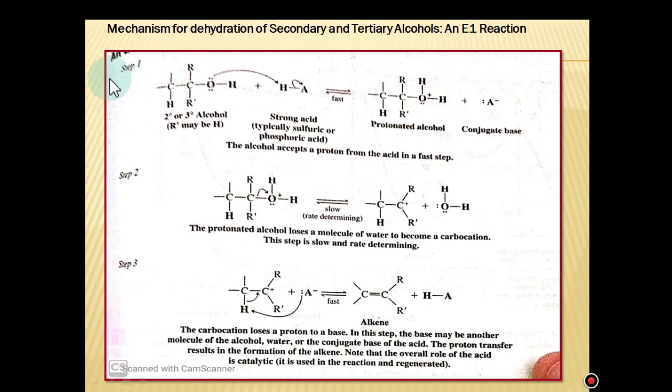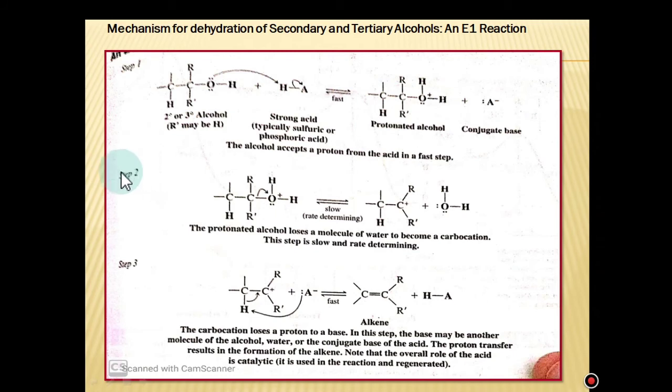See how. Step 1. This is the alcohol, either 2-degree or 3-degree alcohol. It undergoes protonation. This is the strong acid. So the lone pair of oxygen shifts toward this proton and it is converted into protonated alcohol. It is the first step, which is generally an acid-base reaction. It is a very fast step.